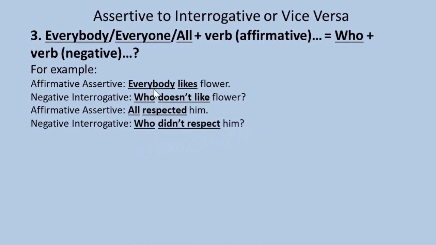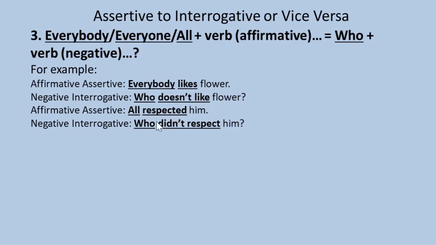So look at the sentence, everybody likes flower. Who doesn't like flower? All respected him, who didn't respect him? So everybody is replaced with who, and likes is an affirmative verb, and likes is replaced with doesn't like. Doesn't like is a negative verb. Here all is replaced with who, and respected is an affirmative verb.